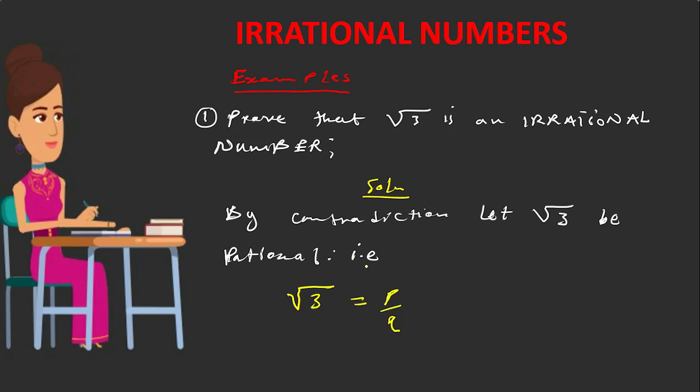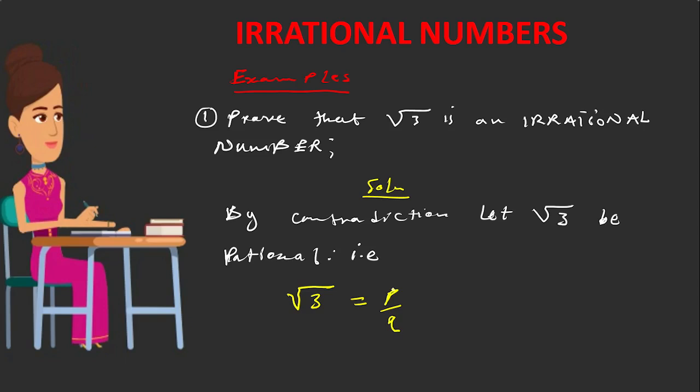Since we have said by contradiction, we are contradicting this statement. We are saying by contradiction, let square root 3 be a rational number. We are treating square root 3 as a rational number. When we treat square root 3 as a rational number, that simply means that we can express it in the form of p over q.